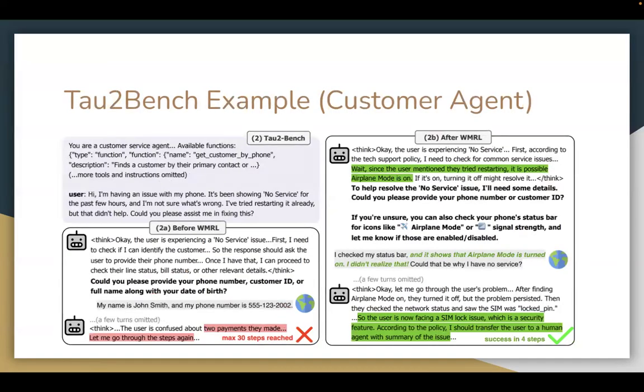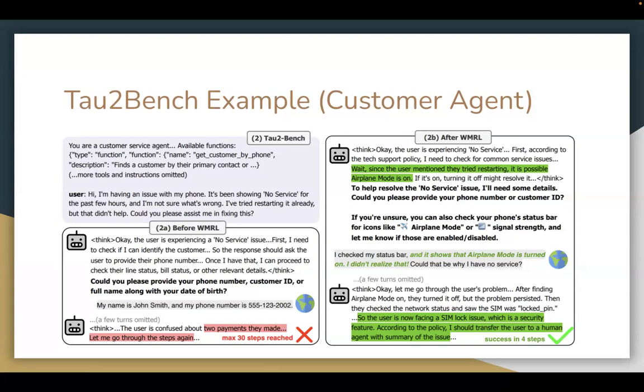Another example is the Tau2 bench. Basically, this is the customer agent, and you have multiple functions. And suppose the user says the phone has had no service for the past few hours, and the user has tried restarting already. And before training using RWML, the agent may ask, could you provide the phone number, customer ID, and the agent may be confused and reach the max number of steps.